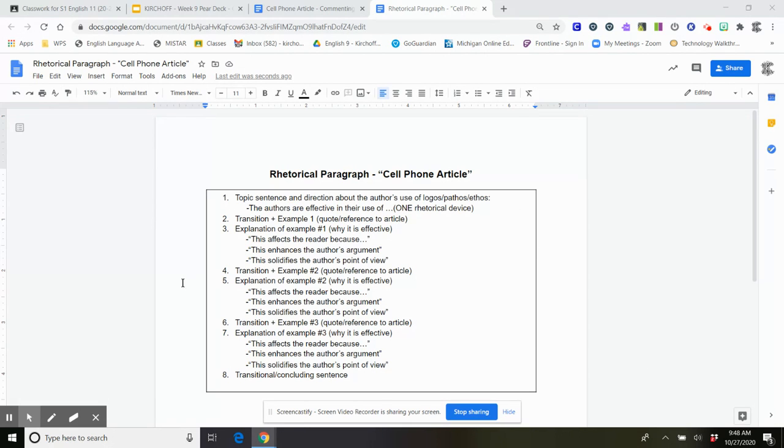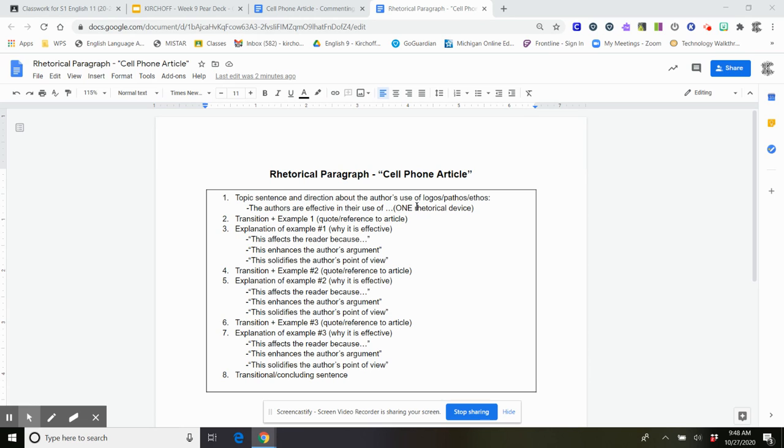So this box right here essentially lays out step by step, sentence by sentence, what you need to include in your paragraph. Let's look at sentence 1. This is your topic sentence. So this is where you're going to include the direction you chose about the author's use of logos, pathos, or ethos. So remember that logos is logic or facts, pathos is the emotional appeal or personal connection, and ethos is that trustworthiness and credibility.